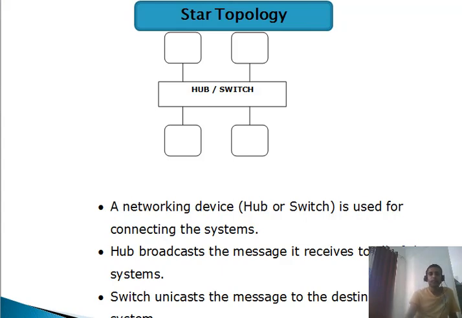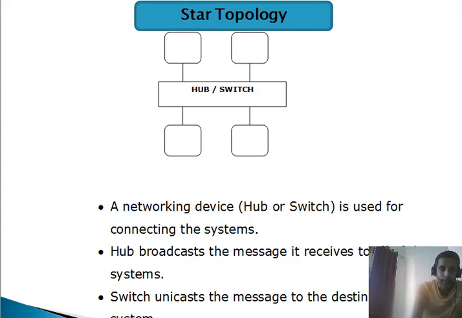Why? Because this is the common one and it is easily available in the market. So each and every company is making it as a standard now. So this topology is termed as the star topology. We will see it in detail also, all the network devices which are being used to create this type of network. Okay.